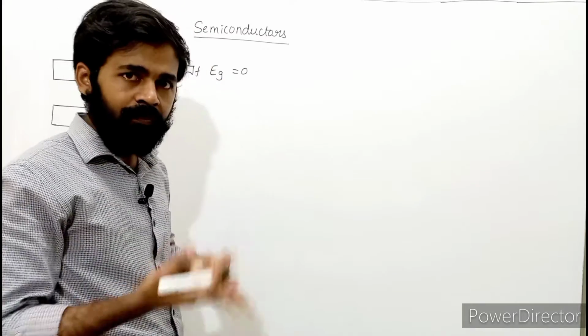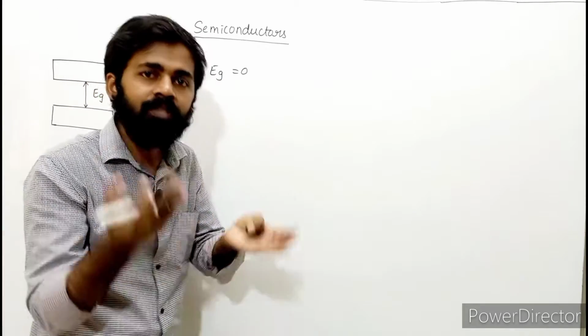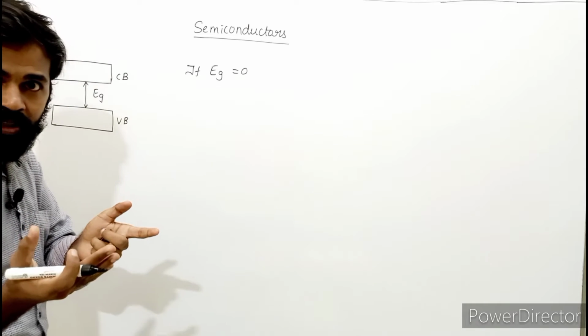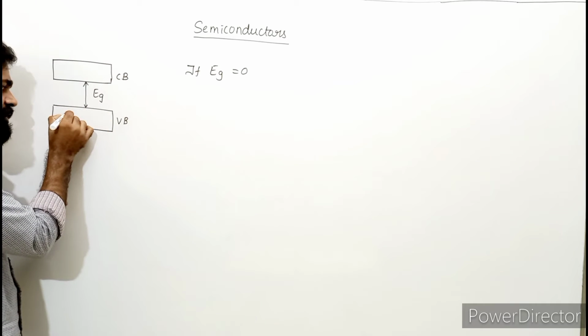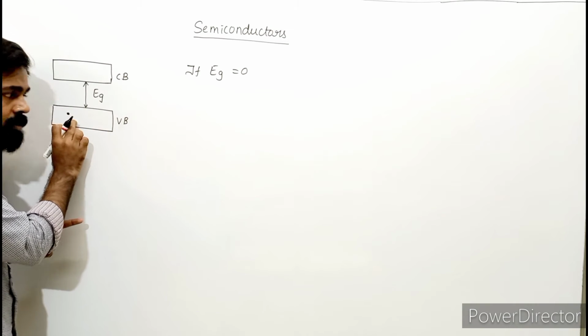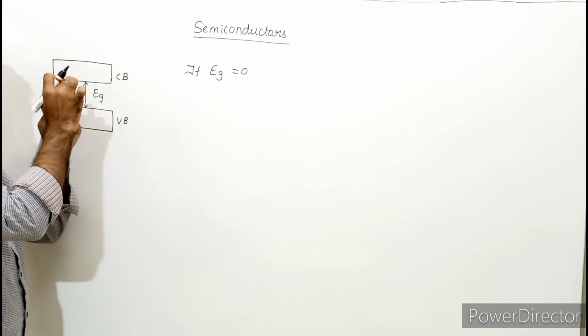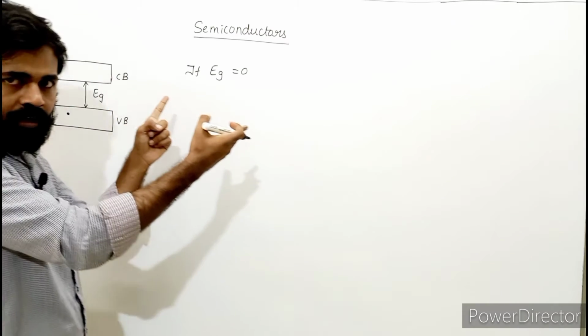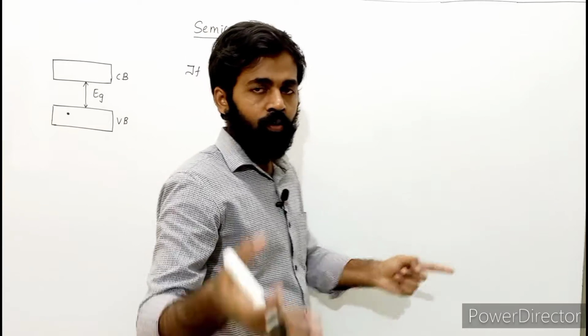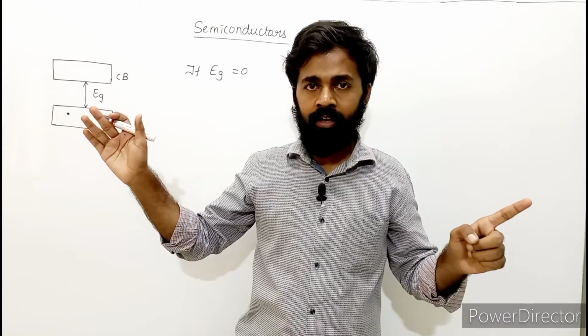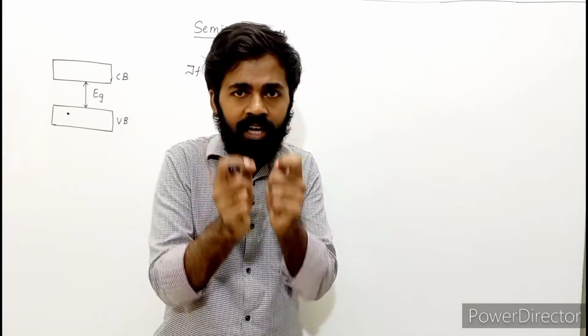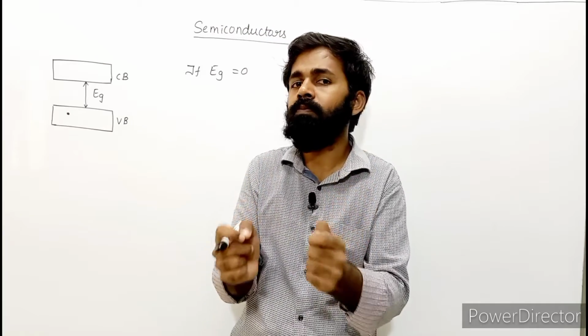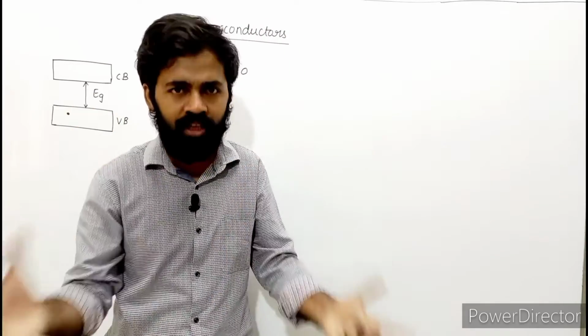There is no energy gap. What is energy gap actually? How much energy I should give to this electron so that the electron jumps from valence band to conduction band. Conduction band means where the electron is free. So energy gap indicates how much energy I should supply to the electron so that it becomes free.